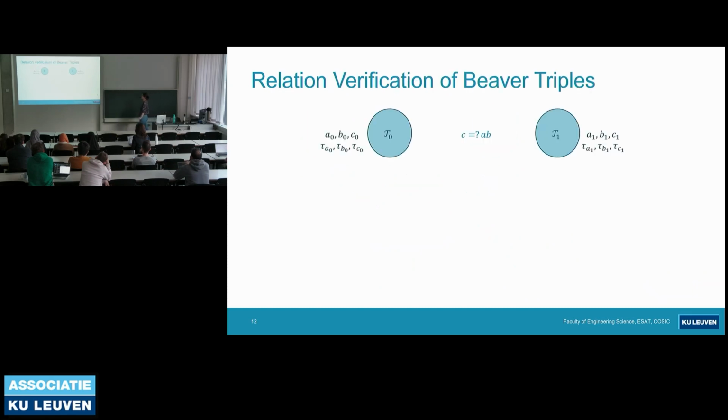With the MechCheck, we check if there is anything wrong with the multiplication or not. But we also need to make sure that the Beaver triple we are using in the multiplication is actually correct, which means C should be equal to A times B. So we need to make sure of this. And how we do it is we use relation verification of Beaver triples.